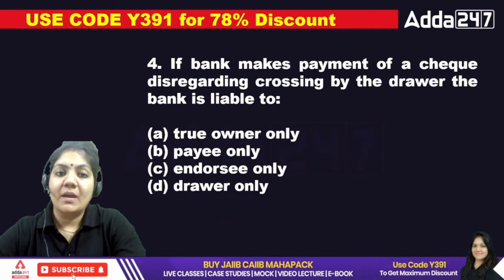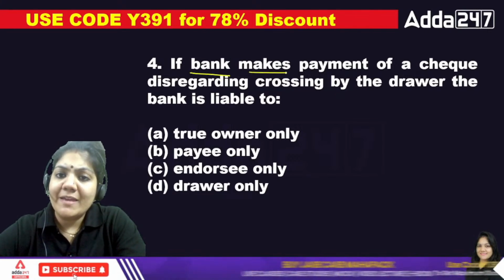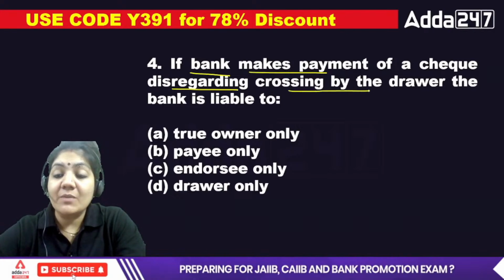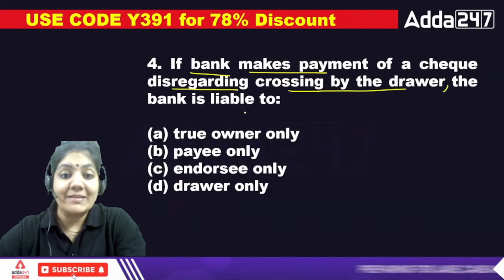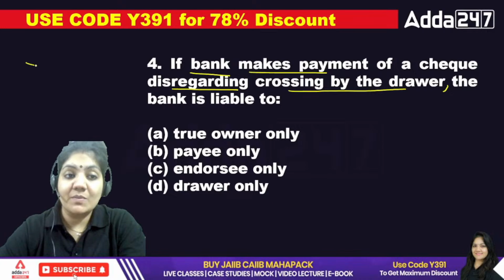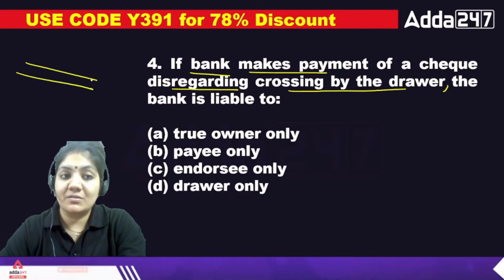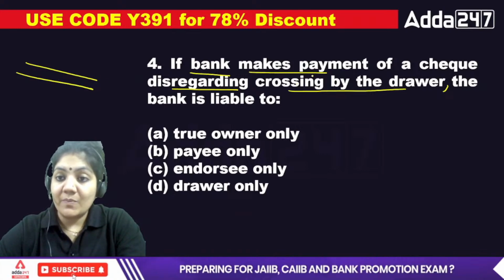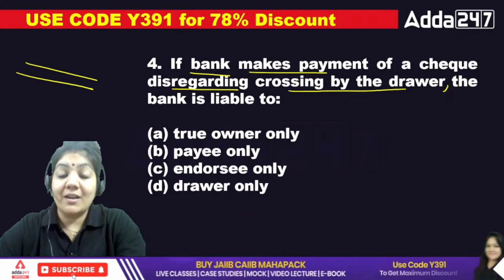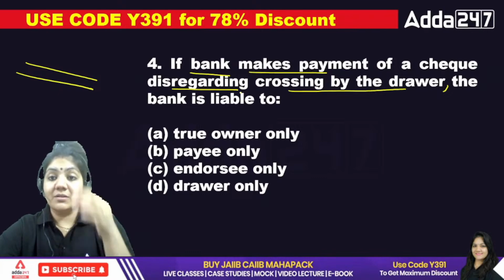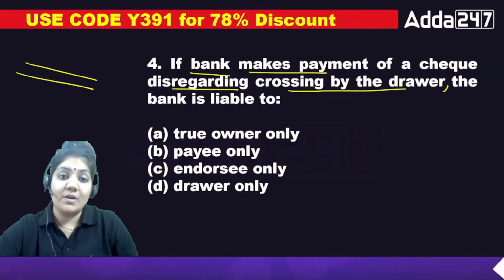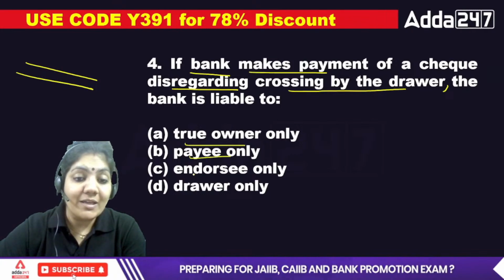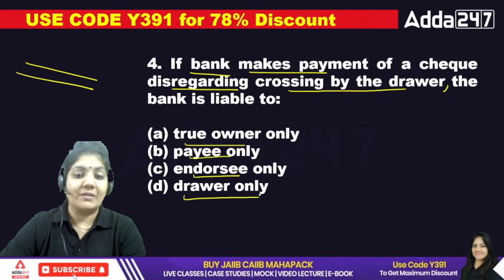Next: if a bank makes payment of a check disregarding crossing by the drawer, the bank is liable to whom? Crossing means that when we draw two transverse lines on the check, it is called crossing. If the bank makes payment disregarding it, the bank is not following the rules set by the drawer. The bank is liable to the true owner only, payee only, endorsee only, or drawer only.